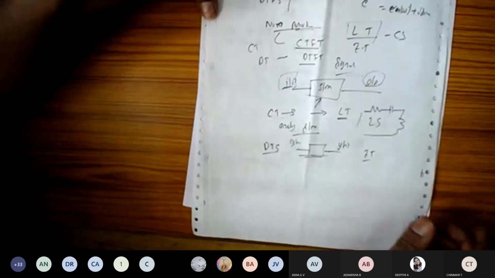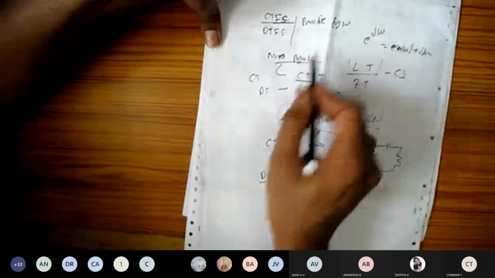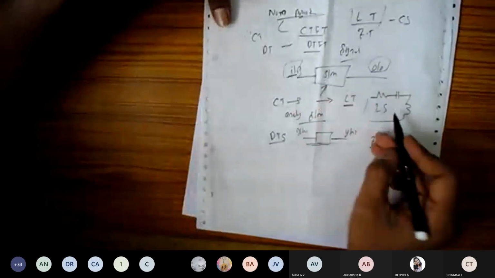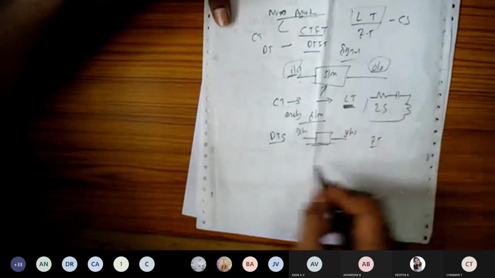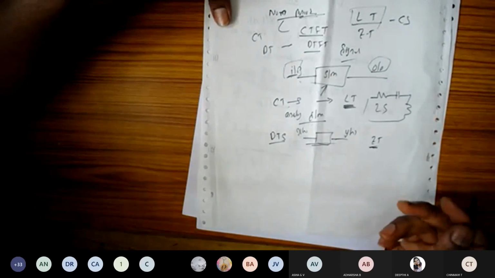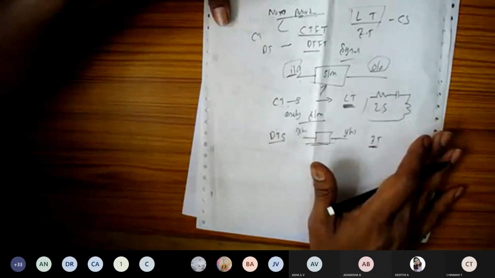Now you've got clarity on the different types of transforms, right? Fourier series for periodic signals, Fourier transform for non-periodic signals, and for continuous time systems, we apply the Laplace transform. For discrete time systems, we apply the Z transform. Okay, so these are the basic transforms which you're going to study.